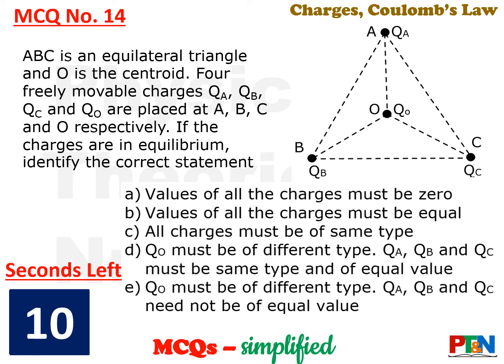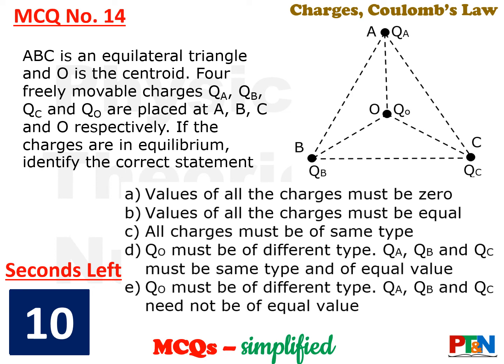Four freely movable charges QA, QB, QC and QO are placed at four points A, B, C and O respectively. If the charges are in equilibrium, which one of the following statements is true? Option A. Values of all the charges must be 0. Option B. Values of all the charges must be equal. Option C. All the charges must be of the same type. Option D. QO must be of a different type.